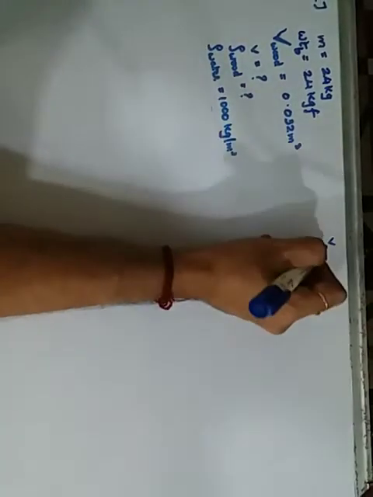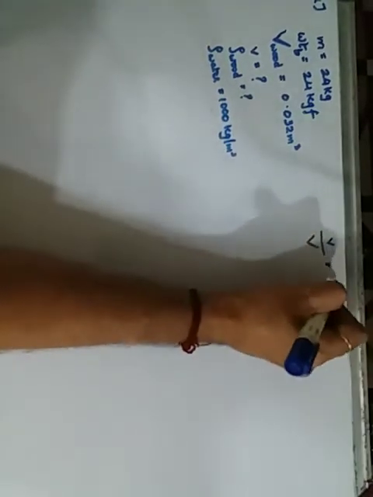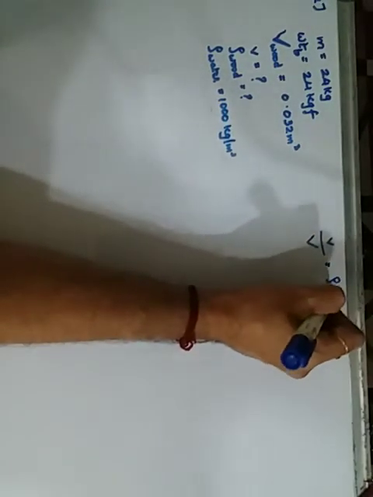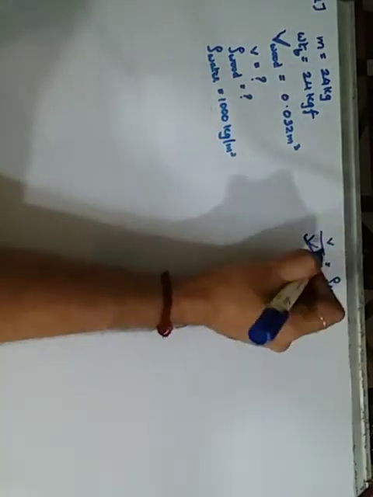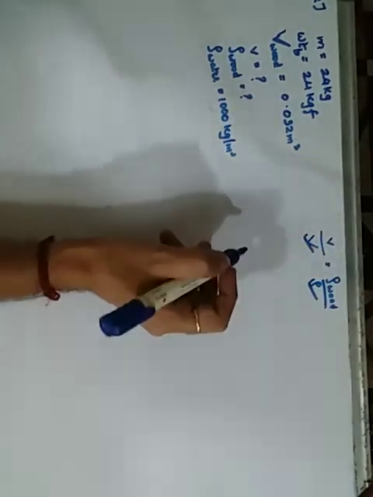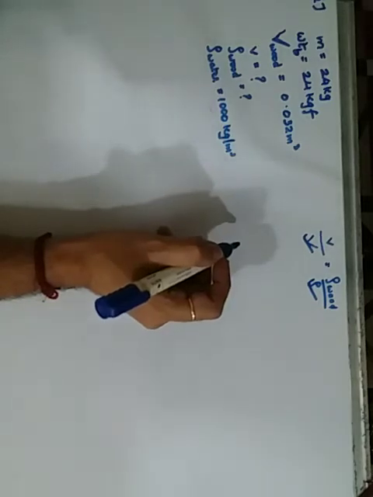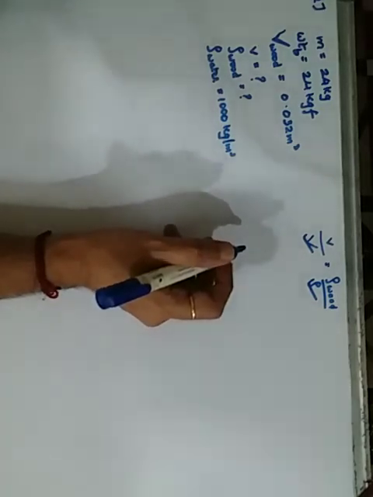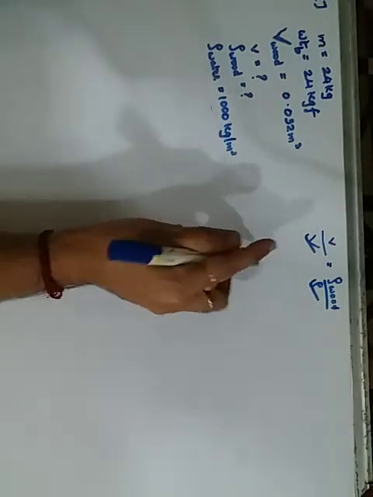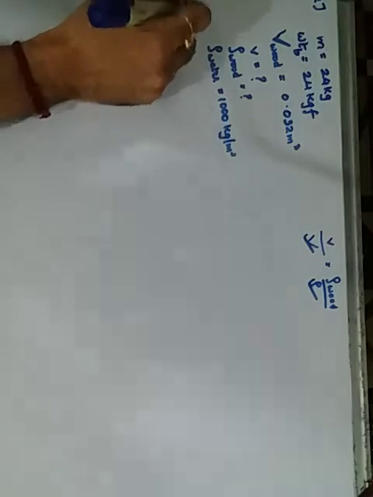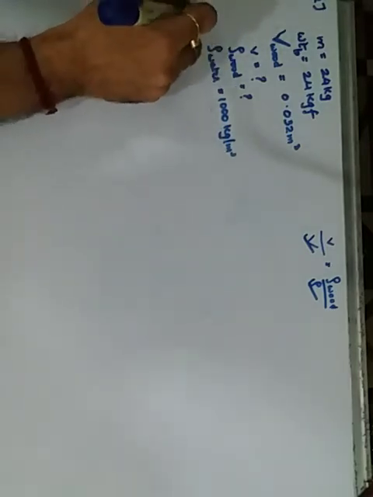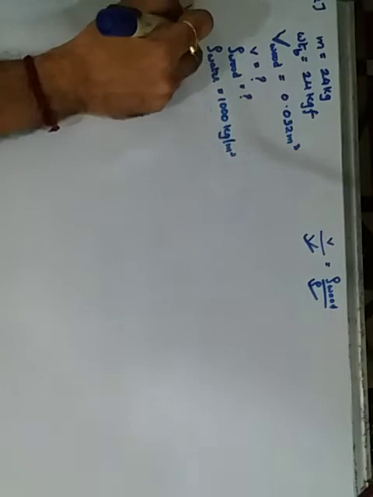Now according to the formula, we require small v, we have capital V, we require density of the solid, that is wood, upon density of water, which is known to us. Two things are unknown, so we will find out one of them first. Which thing are we going to find out first? The volume of the block. Let us find out the volume first, that is, how much portion is inside the water.